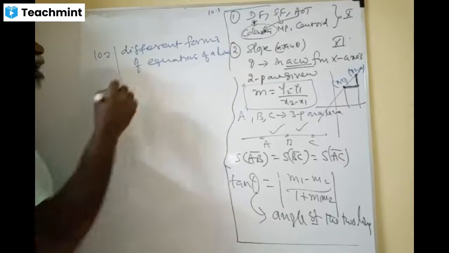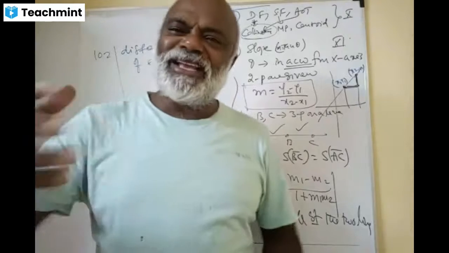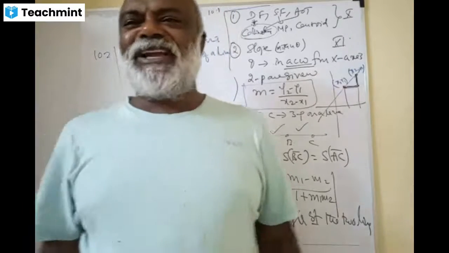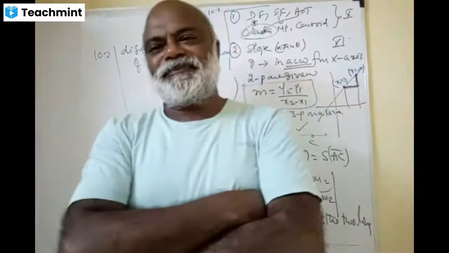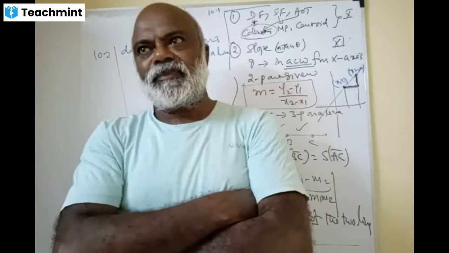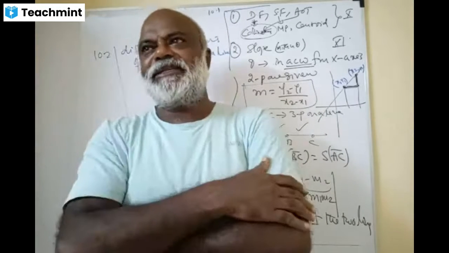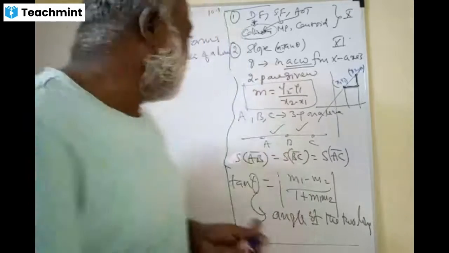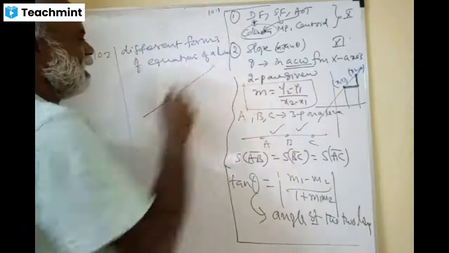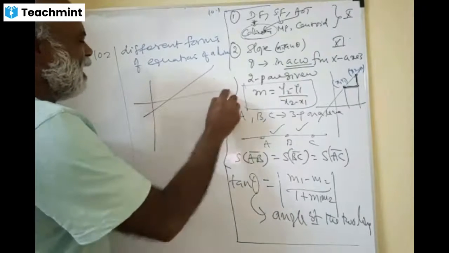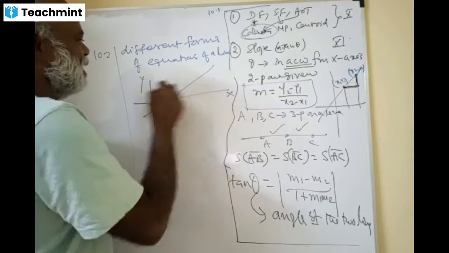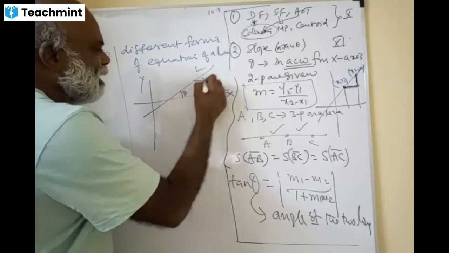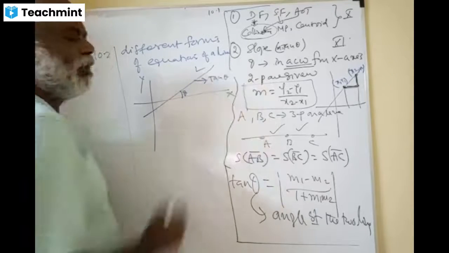What do you mean by the equation of a line, dears? Can anybody say what we understand by the equation of a line? Sir, description of the line. Brilliant. See, the line has a slope as its main feature. This is the x-axis and y-axis, and this is the line. So this theta, then tan theta is the slope.